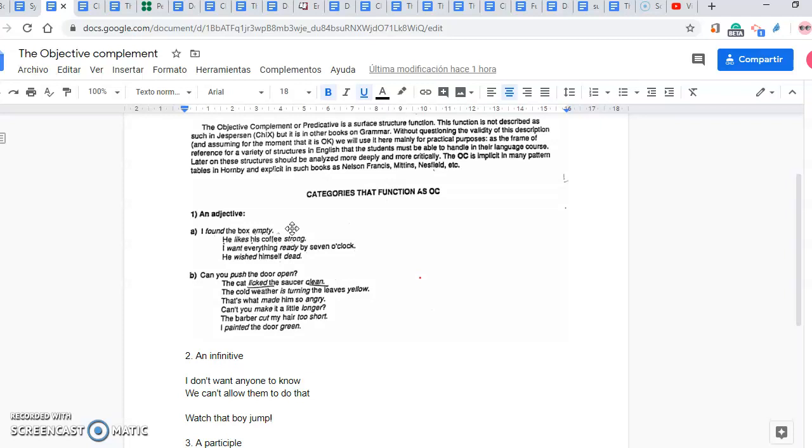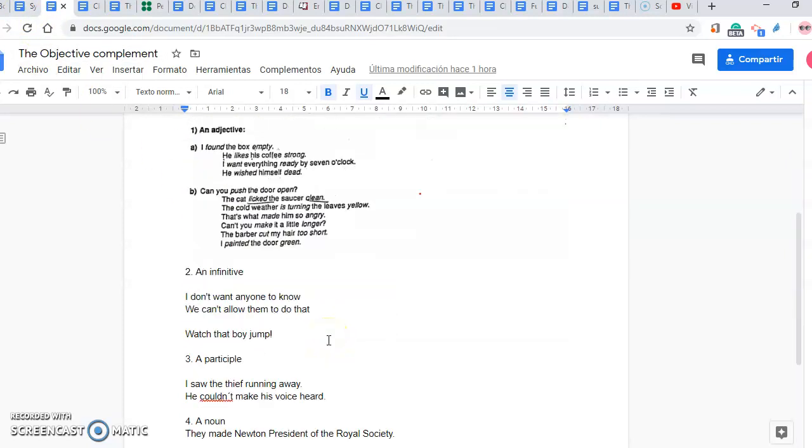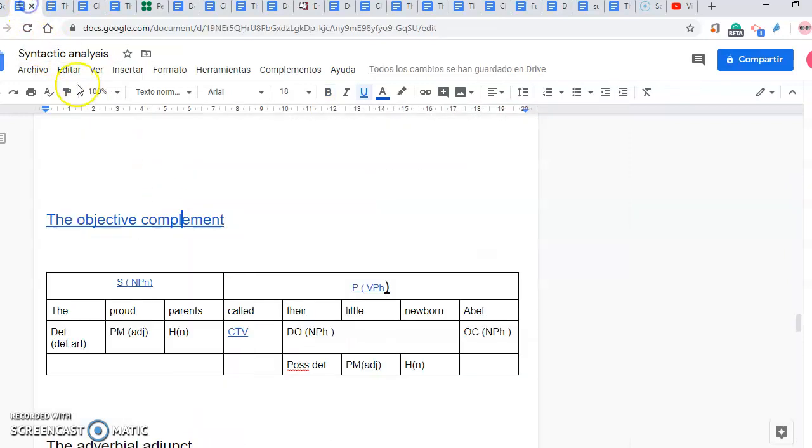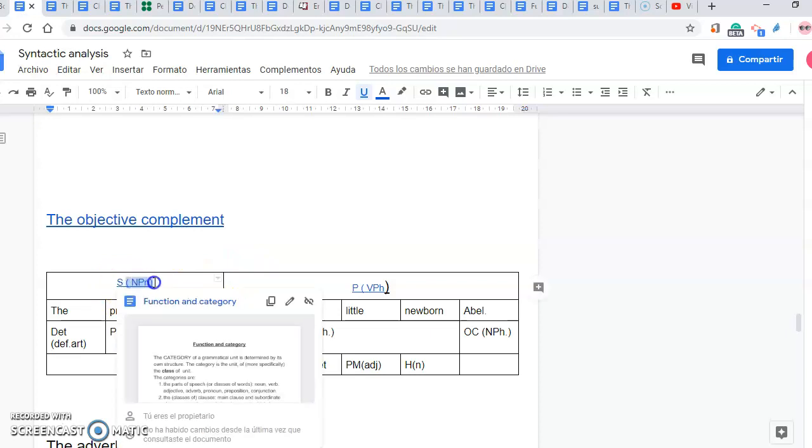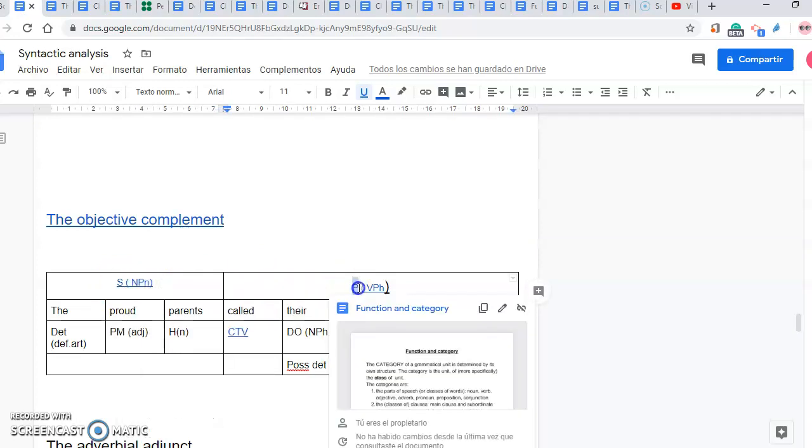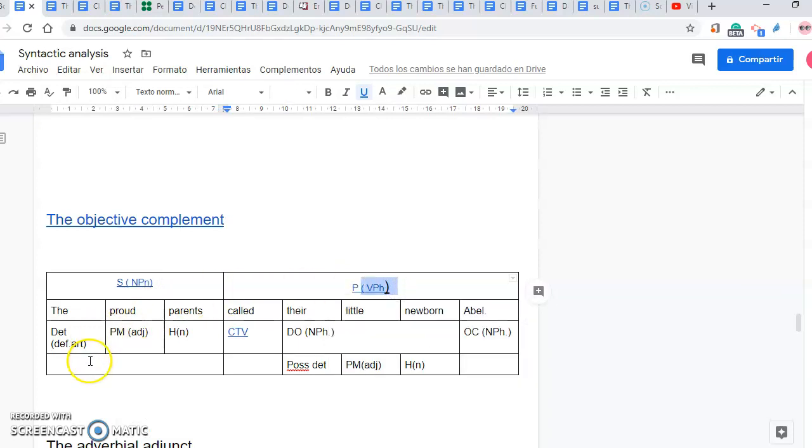The transitivity is complex because the direct object has a relationship of subjective complement with the other element that it has after it. So here you've got some other examples, and let's go to the analysis. We've got the subject, that is the function, category, noun phrase; function, predicate, category, verb phrase.